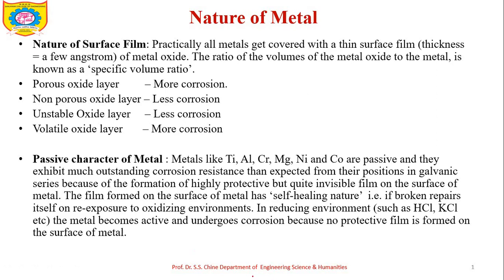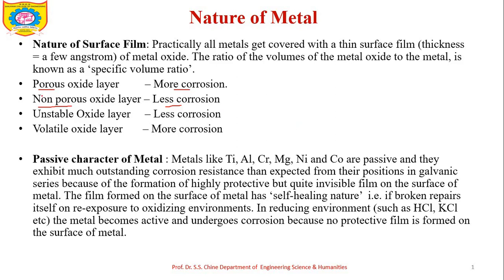If the nature of the oxide film is porous, then it will lead to further corrosion, because atmospheric oxygen can penetrate through that oxide layer into the metal surface. A non-porous oxide film will act as a protective layer. Further penetration of oxygen will not occur. It will avoid the corrosion, meaning metal-oxygen contact will be avoided.